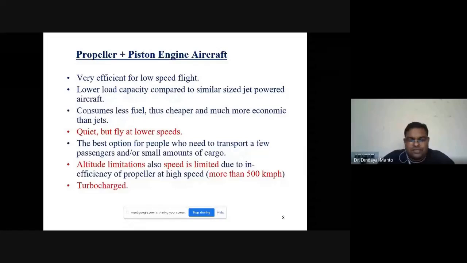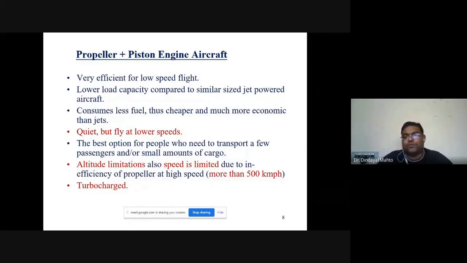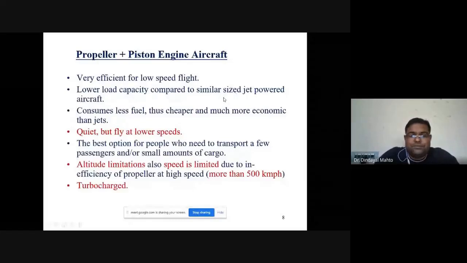That's why it is the best option for people who need to transport a few passengers or small amounts of cargo. We prefer the propeller piston engine aircraft. There is an altitude limitation and a speed limitation. Why the altitude limitation? When we go at very high speed and high altitude, there is separation of the flow at the tip of the propeller, particularly because density will be less, due to which a sufficient amount of air will not enter the engine.